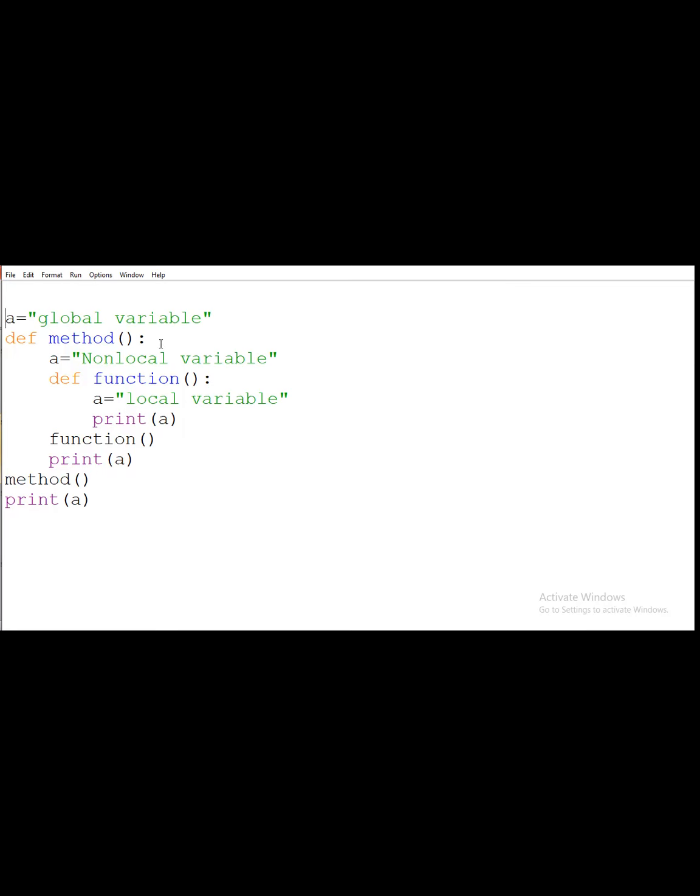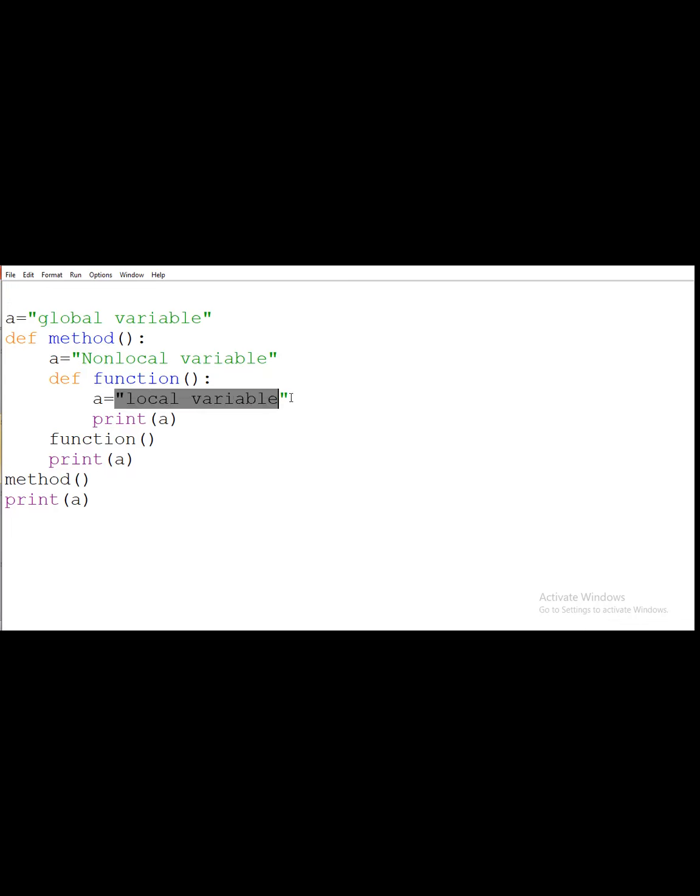So here I am writing one function, that is the method function. In that method function I am taking the same variable name that I declared in the global scope. So I am taking a is equal to, and I am calling it a non-local variable. After that, in this method function, I am calling one more function. In that I am using the same variable name once again. Means here for the third time I am using the same variable name, but the value of that variable will be different at each stage.